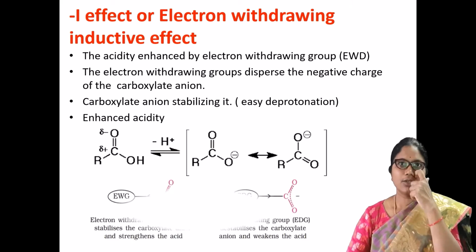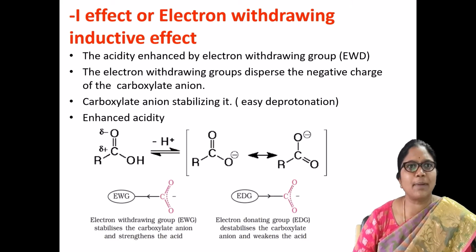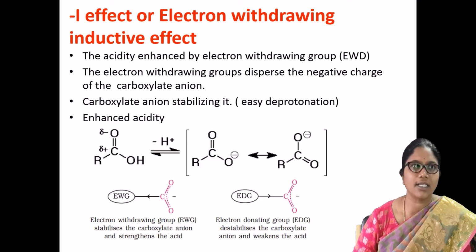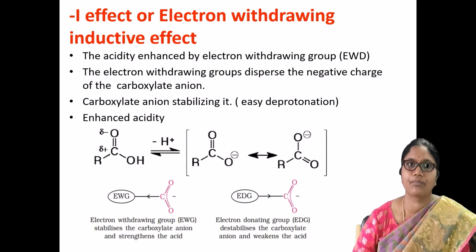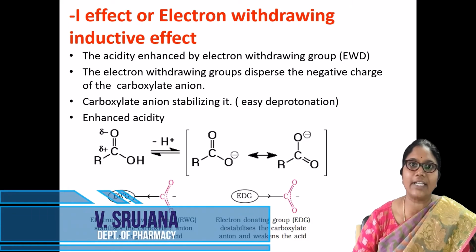So the same explanation is related to ionization, when the carboxylic acid dissociates into the carboxylate anion. The substitution of an electron withdrawing group on the carboxylic acid may increase its acidity because of the dispersion of the negative charge on the oxygen atoms.